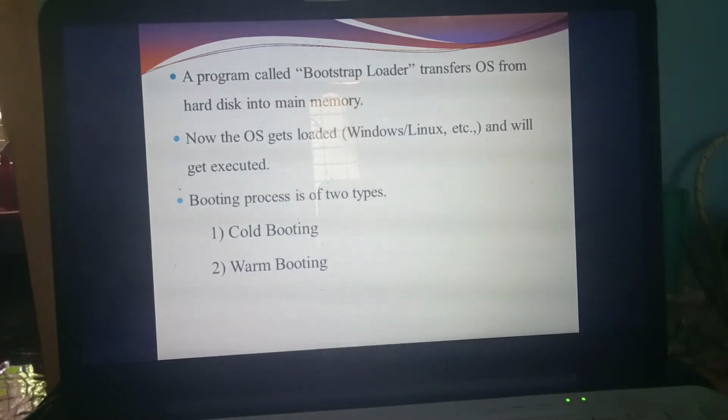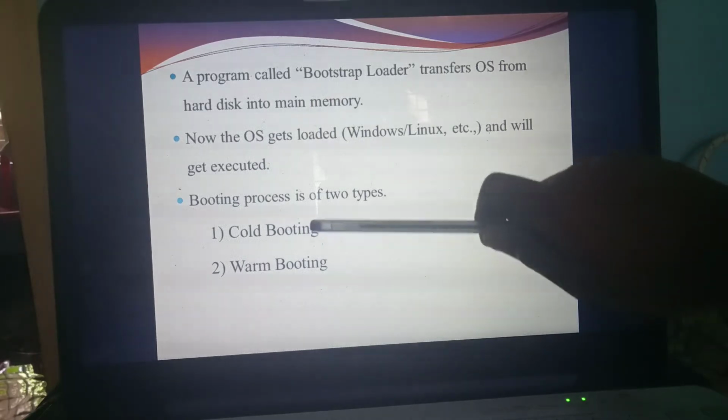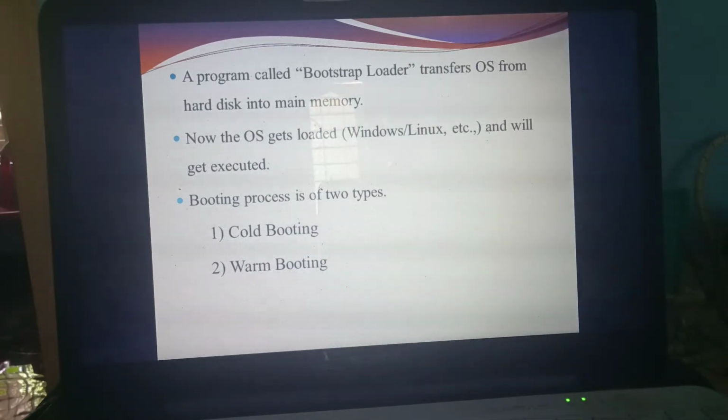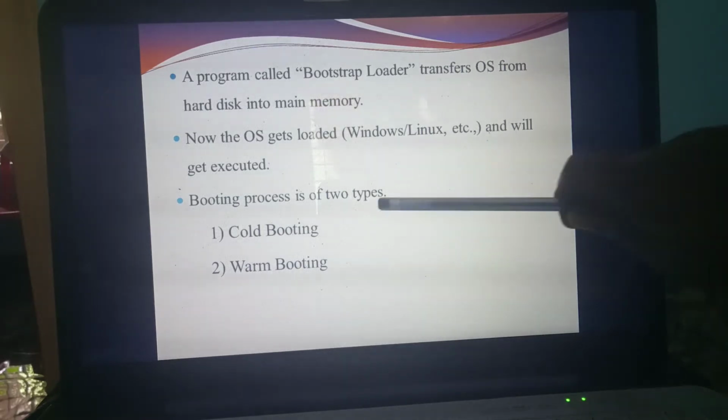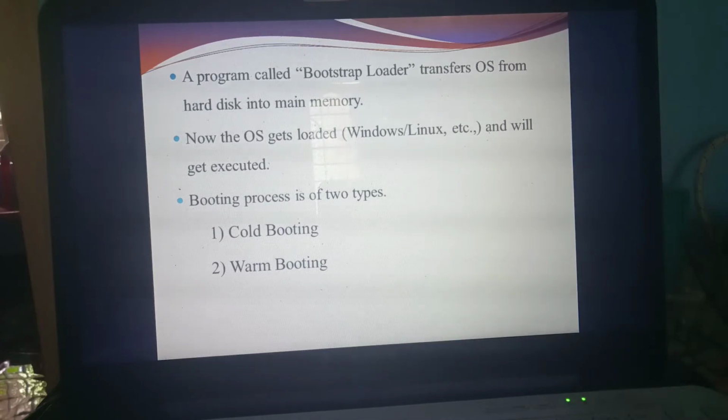Understand? There are two types of booting. How many types of booting are there? Two types. What are they? The first one is cold booting, and the second one is warm booting. Booting is of how many types? Two types. The first type is cold booting, the second type is warm booting.